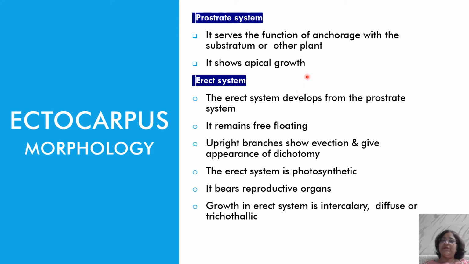The main function of the prostrate system is anchorage to the substratum, and the growth varies. Growth in the prostrate system is apical, while in the erect system the growth is intercalary, and trichothallic intercalary meristems are there, which give cells on both sides. The lower one gives the photosynthetic cells, and the upper cell adds to the length of the hair. As for the reproductive organs, I have shown you that the plurilocular sporangia, gametangia and unilocular sporangia are all associated with the erect system.